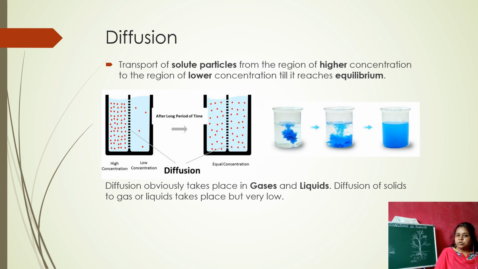The transport of solute particles from the region of higher concentration to the region of lower concentration till it reaches equilibrium. Suppose if we keep potassium permanganate crystals in a beaker, after some time the whole solution will become colored. That is, the diffusion process is taking place. And diffusion obviously takes place in gases and liquids, and diffusion in solids also takes place, but it is very low.